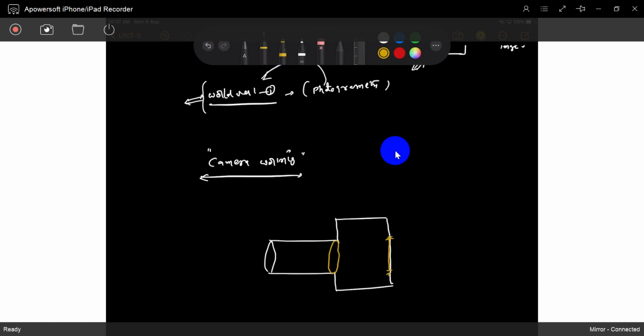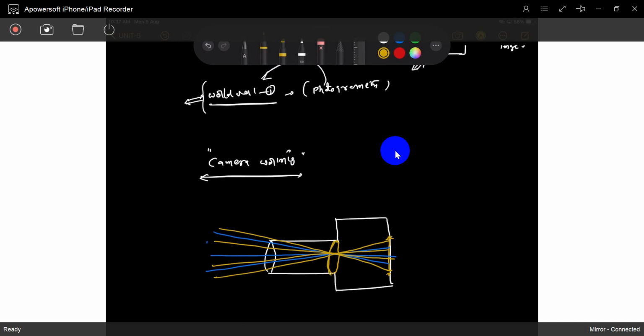How does the camera work? If you take light readings, that's how the camera is working.